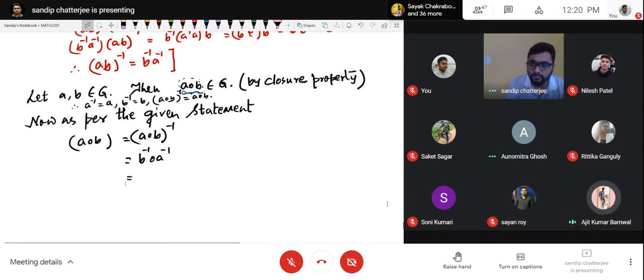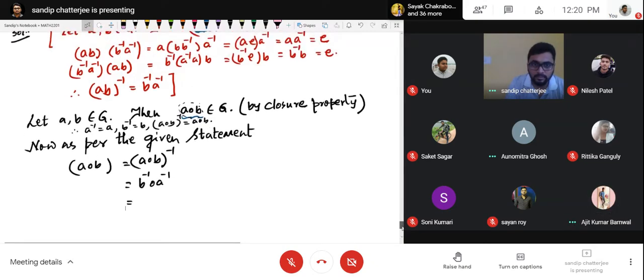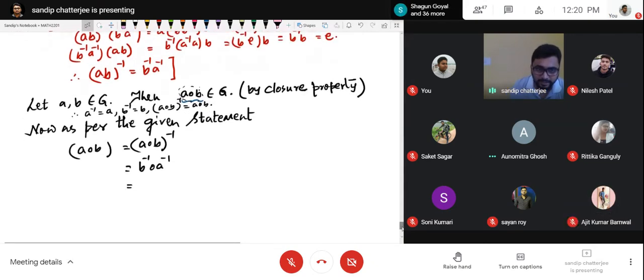So B operated with A. This is equal to B operated with A. Why is this equal to B operated with A? Because B inverse is B. B is a member of the group, an element of the group. So B inverse is B.